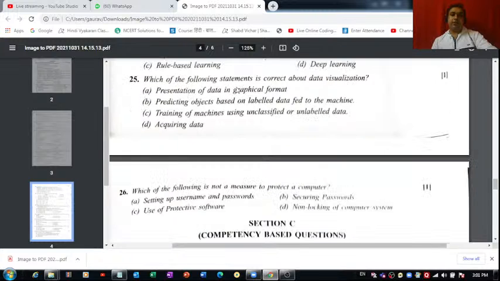Which of the following statements is correct about data visualization? Presentation of data in graphical format, that is absolutely correct. Predicting objects based on labeled data, no, that's not correct. Training of machines using unclassified data, no, that is not correct. Acquiring data, that is absolutely not correct. Question number 25, option A is the correct one.